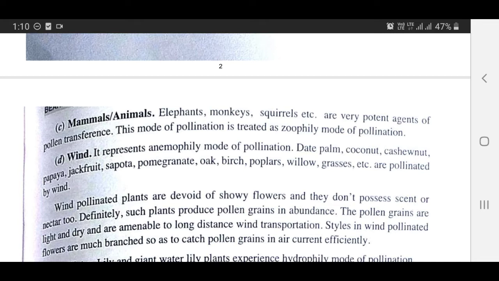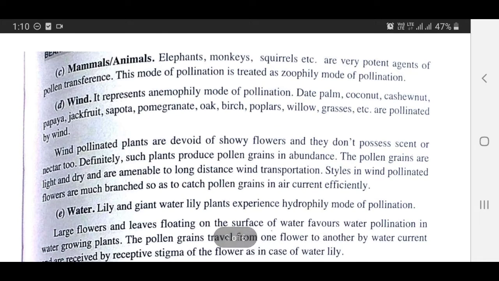Wind represents anemophily mode of pollination. Date palm, coconut, cashew nut, papaya, jackfruit, sapota, pomegranate, oak, birch, poplar, willow, grasses, etc. are pollinated by wind. Wind pollinated plants are devoid of showy flowers and they don't possess scent or nectar too. Such plants produce pollen grains in abundance. The pollen grains are light and dry and are amenable to long distance wind transportation. Styles in wind pollinated flowers are much branched so as to catch pollen grains in air current efficiently.